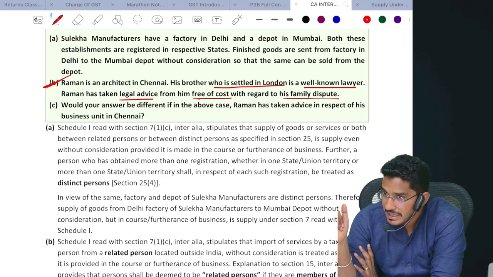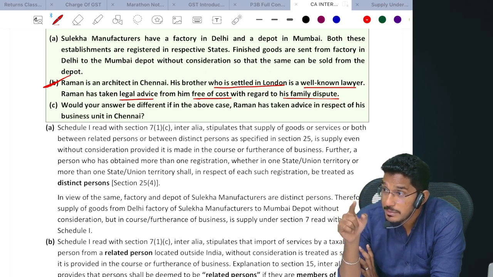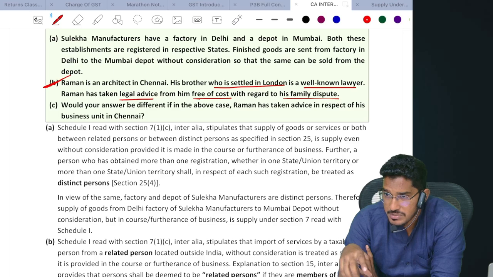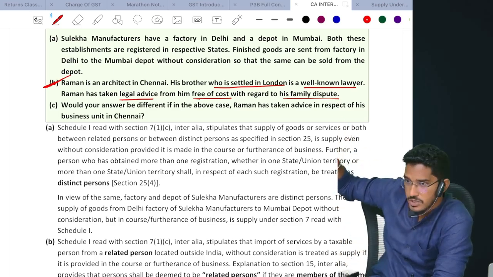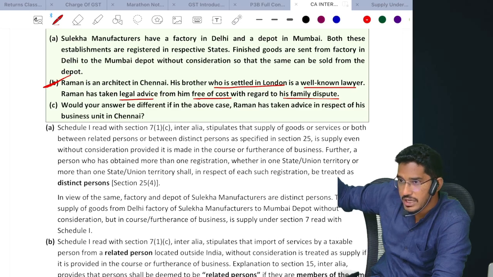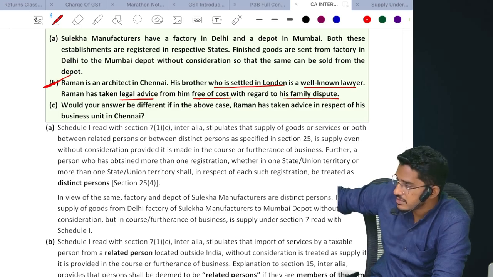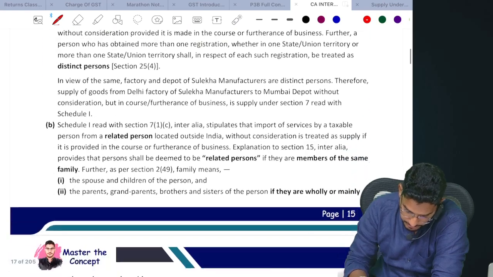Then what do we need to check? Is it from a related person? So who is the person supplying services? Brother. But he is not dependent on him. Why? Because he is a well-known lawyer established in London. So he is not a related person, nor an establishment outside India. Do we need to check the business condition? Not required. If you follow the steps I have given in the chart, since there is no consideration and you are not receiving it from a related person or your own establishment outside India, straight away it will not qualify as supply. Good.